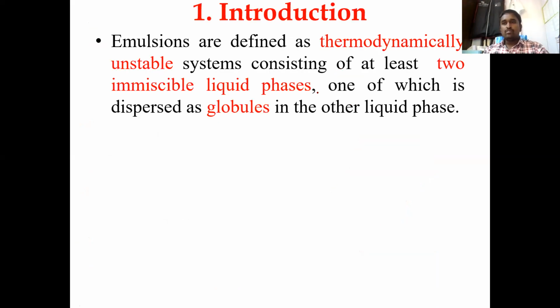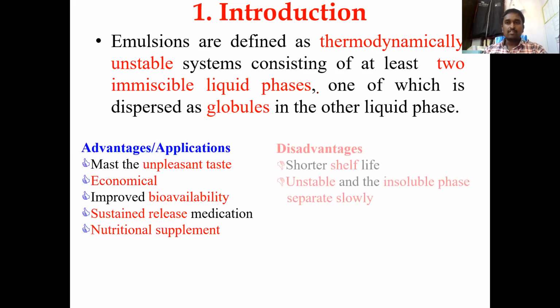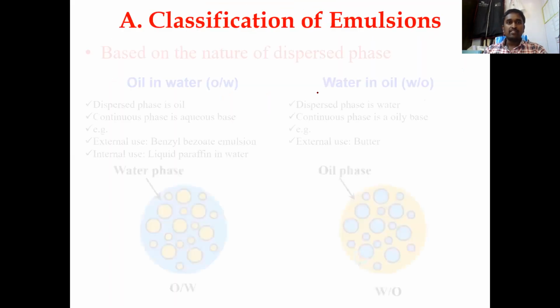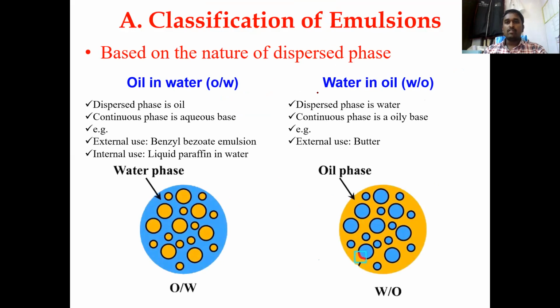Just to recall what was seen in this chapter, in glimpses, because if all of a sudden you come to the theories of emulsification, you may feel that it's completely from some other topic, not related to any of the topics mentioned before. So in a few slides, we have seen the advantages and disadvantages of emulsions, and the classification, which is basically of two types: oil in water and water in oil.